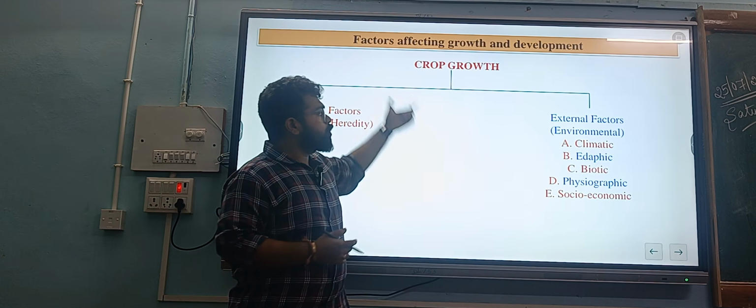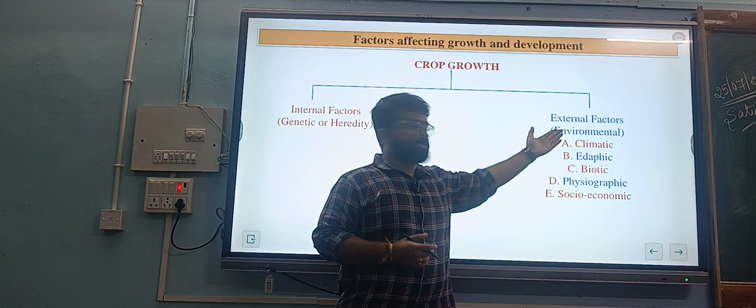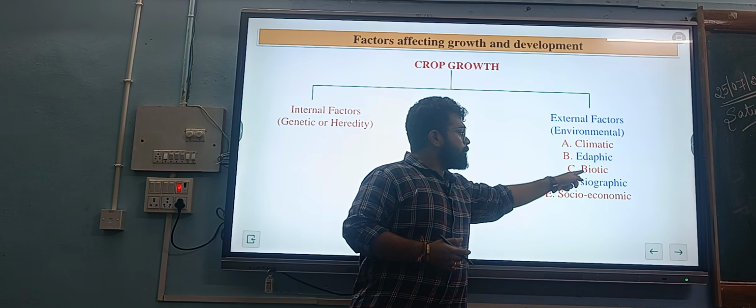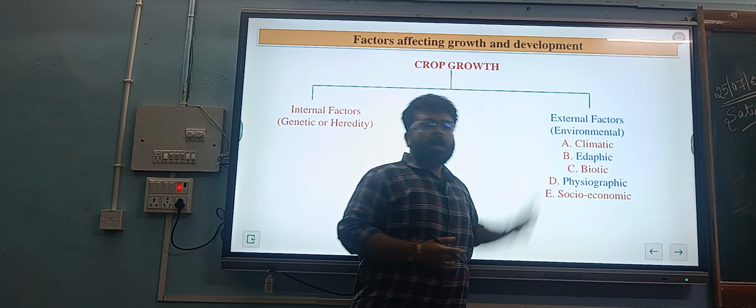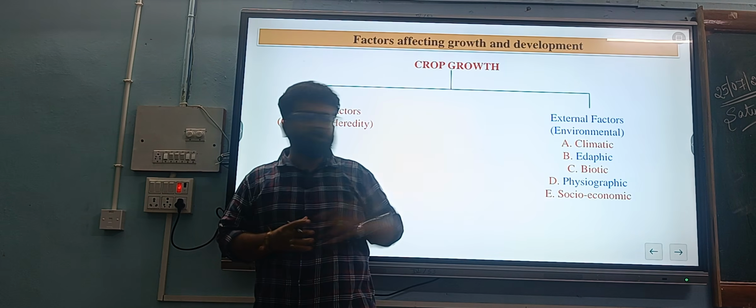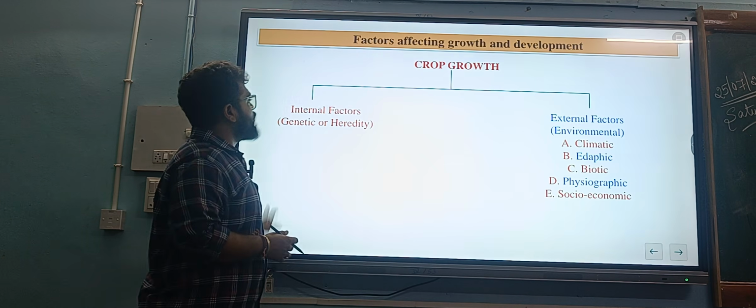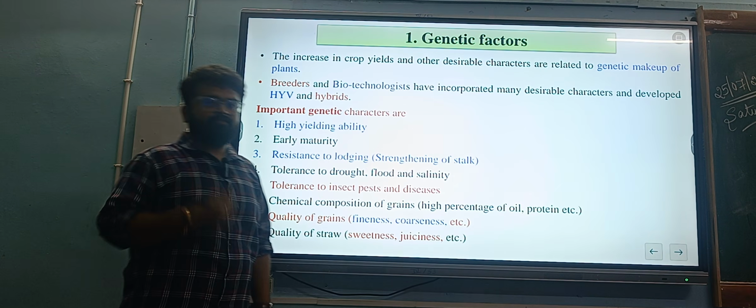Mainly, crop growth is affected by the external factors, that is, environmental factors such as climate, edaphic factor, biotic factor, physiographic factor and socio-economic factor. We will go through each factor individually and discuss it, starting with the first factor, the internal factor, the genetic factor.